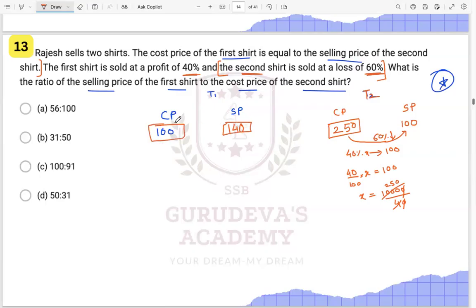Now the question is very simple. What they are asking is the ratio of the selling price of the first shirt, that is 140, to the cost price of the second shirt, that is 250. If you cancel out, this is not there in the options, but if you multiply both sides by 4, this will become 100, and this will become 56.